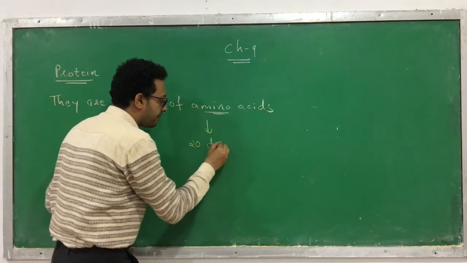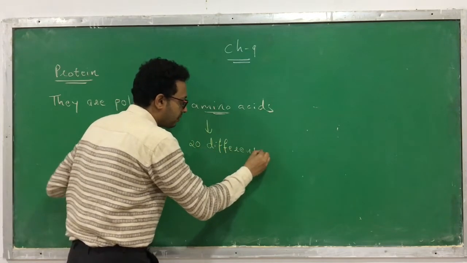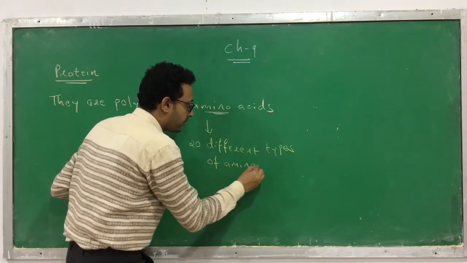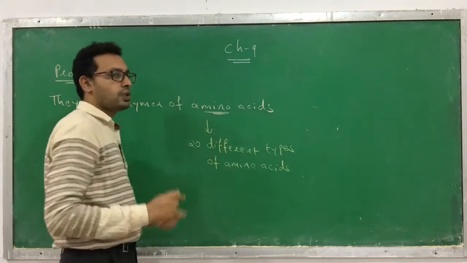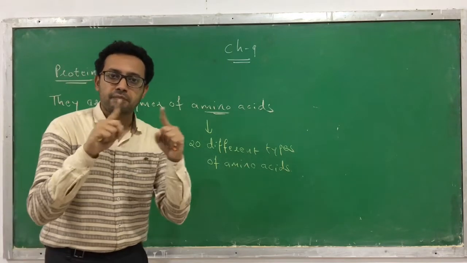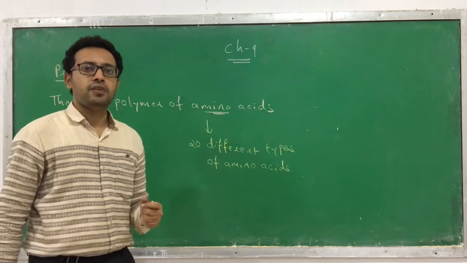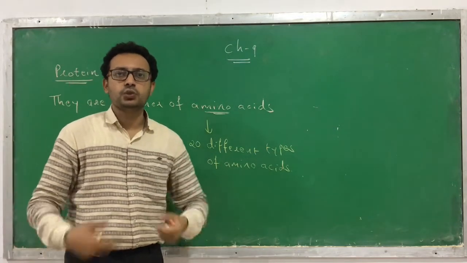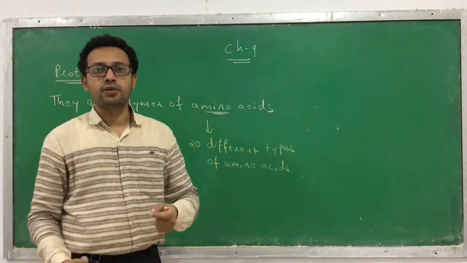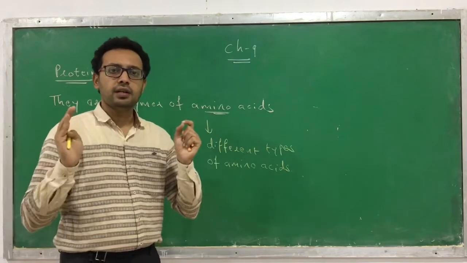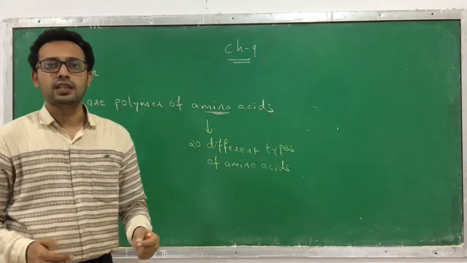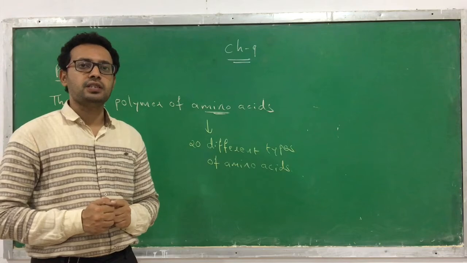There are different types of amino acids, and you know that there are 20 different types of amino acids, which we have already learned during the discussion of amino acids. Now one thing is clear: proteins are made up of many amino acids. Among these 20 amino acids, you know a few names like serine, methionine, cysteine, tyrosine, tryptophan, alanine, valine, aspartic acid, glutamic acid, histidine, arginine, lysine.